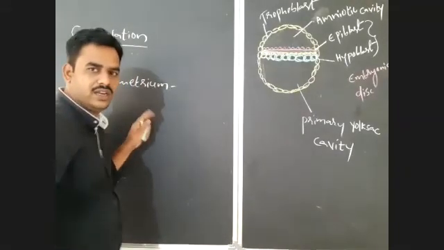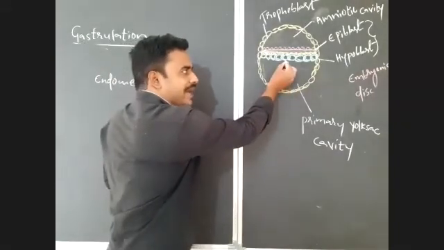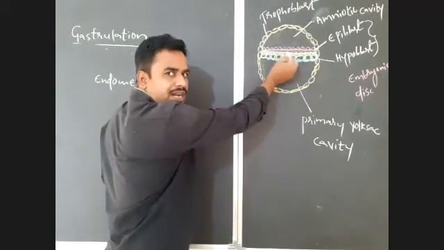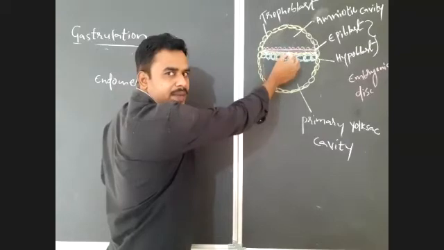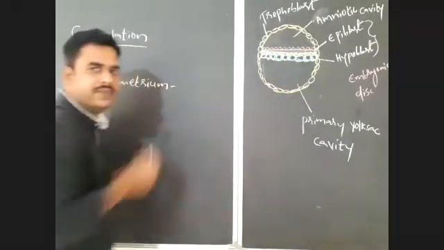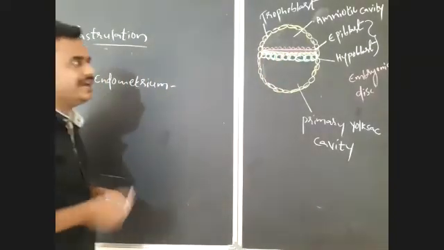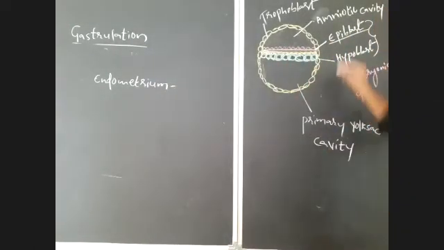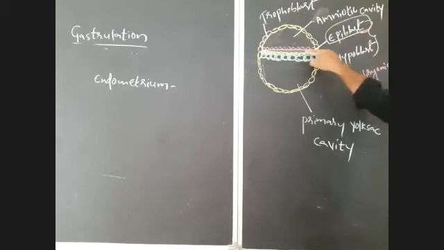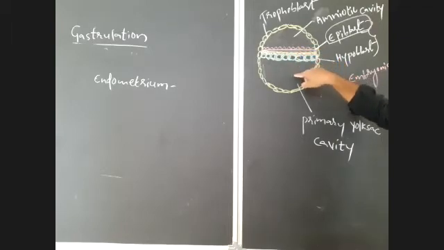Listen carefully. The hypoblast along with some, not all, invaginated epiblast cells collectively form the endoderm. All the cells cannot completely migrate; only some cells of the epiblast migrate in between epiblast and hypoblast.